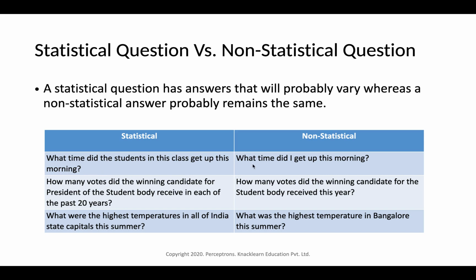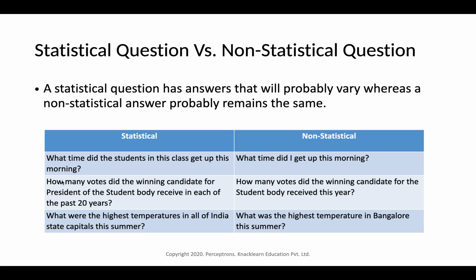The other one is, what time did I get up this morning? It is talking about a single person, so this is non-statistical, because this will have only one single generic answer. But when you look at the previous statement, it can have a variety of answers. So whenever we have a variety of answers, we can term it a statistical question.